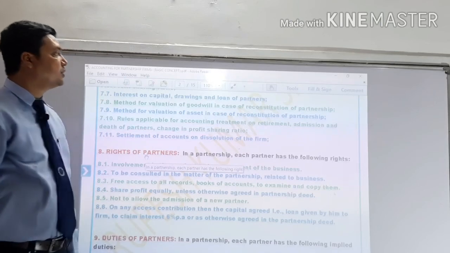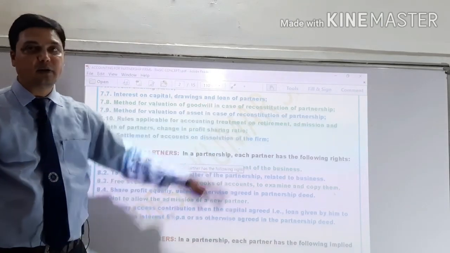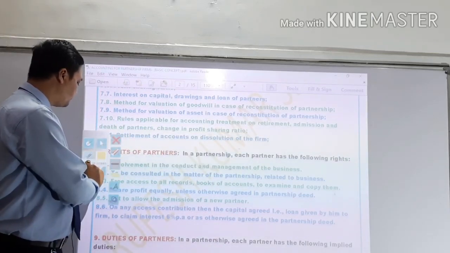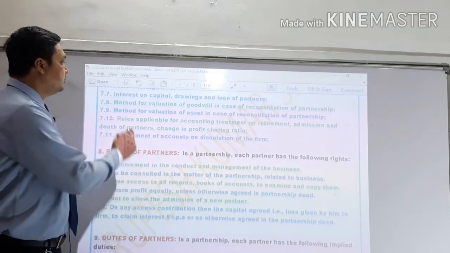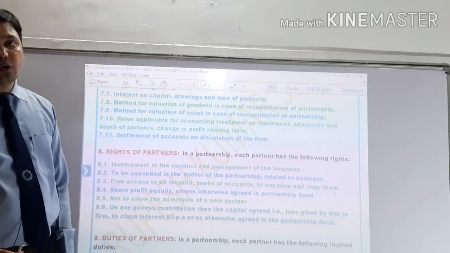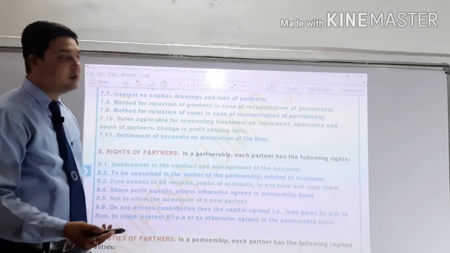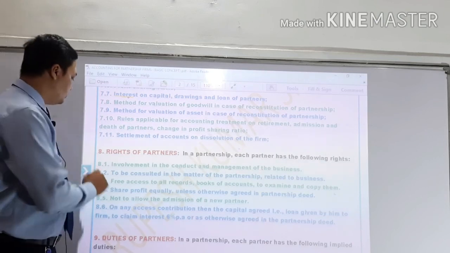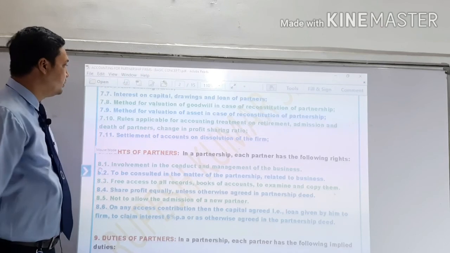Next one is interest on capital, also interest on drawings and loans of partners. First of all, the partners decide whether interest on capital, drawings or loans is allowed or not, and if allowed, at which rate the interest will be allowed for drawings, for capital and for loans.